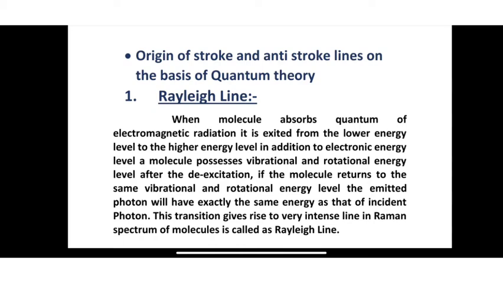If the molecule returns to the same vibrational or rotational energy level, the emitted photon will have exactly the same energy as that of the incident photon. This transition gives rise to the very intense line in the Raman spectrum of the molecule, called the Rayleigh line.